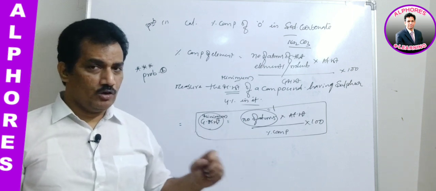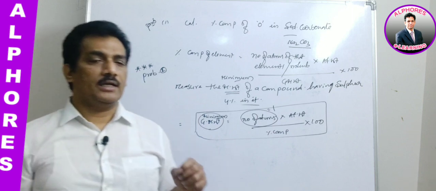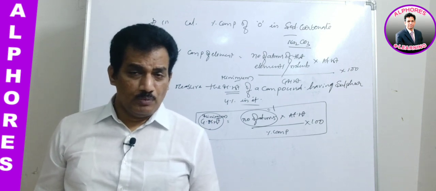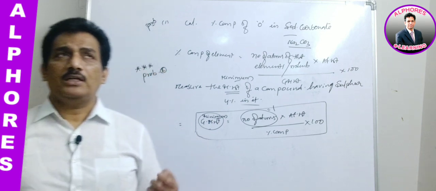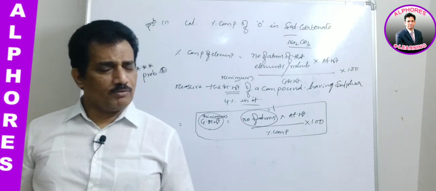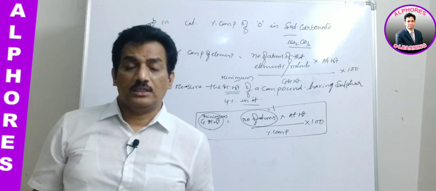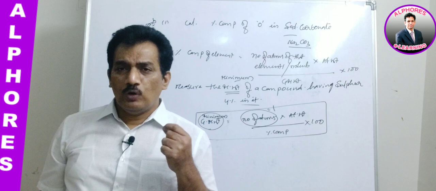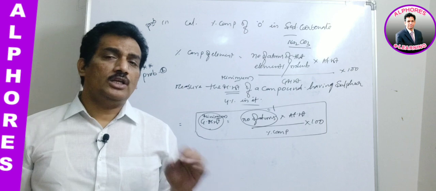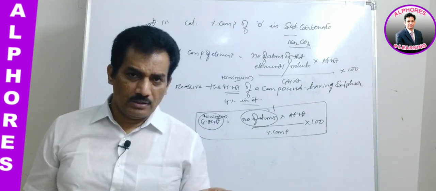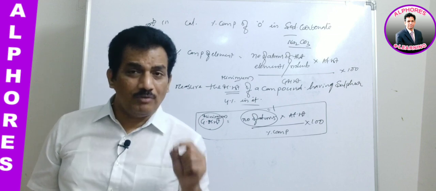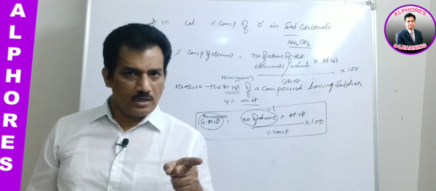Just remember this forever, because when they provide the data, sometimes they may not give the word minimum. They may just ask what is the molecular weight of the compound that possesses 4% sulfur in it, or 10% sulfur, whatever the percentage may be. When only the percentage of the element is given and they ask for molecular weight, by default it is the minimum molecular weight, and the number of atoms of that element is 1. Are you clear with this concept?